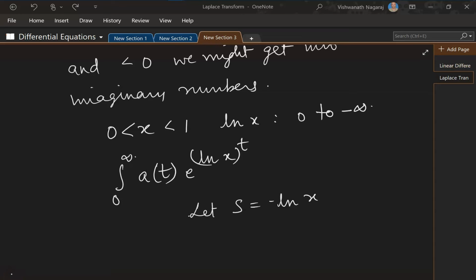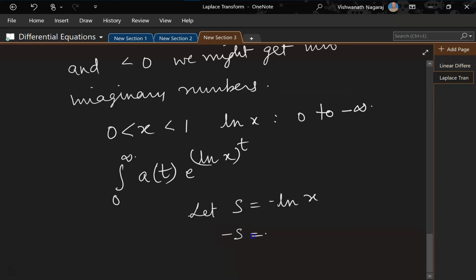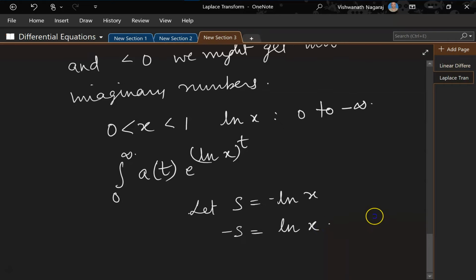And as x goes towards 0, natural log will go towards minus infinity. As x goes to 0, the natural log of x would go towards minus infinity. And we don't want to work with negative numbers, right? So what we'll do is let's take this negative sign to this side. So minus s is equal to natural log of x.